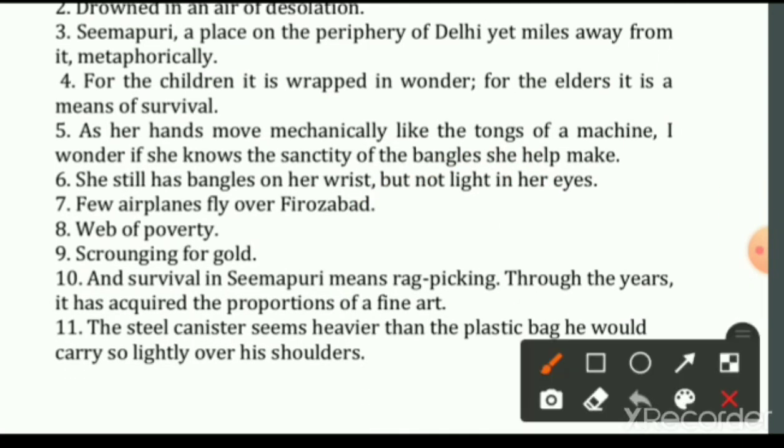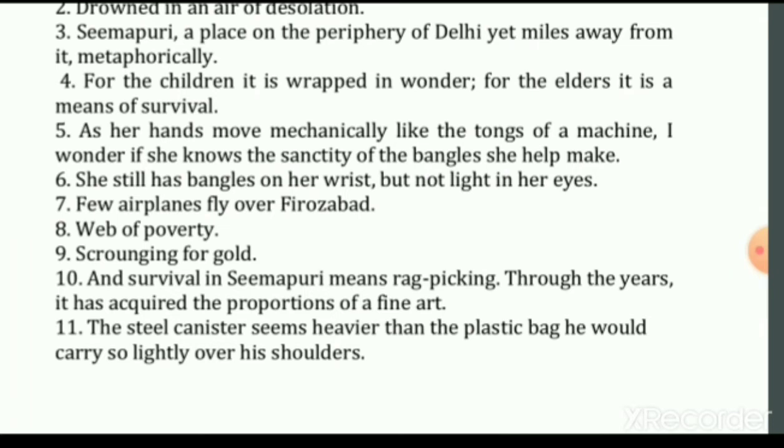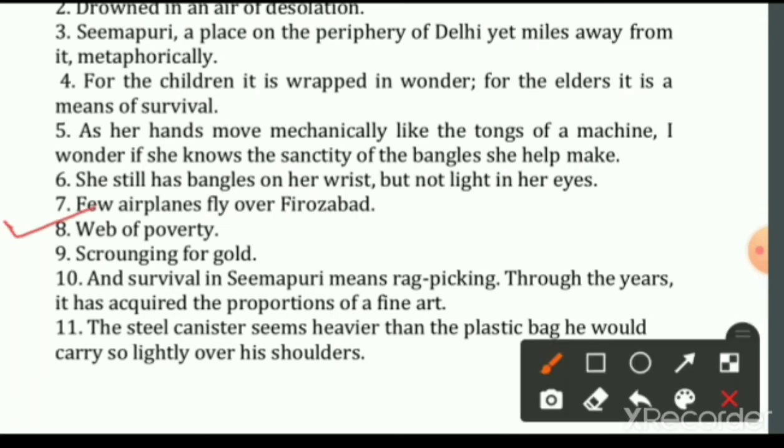Next, few aeroplanes fly over Firozabad. Dear students, here the author has used the literary device alliteration. Alliteration means when the consonant sound is repeated in two or more close by words. Okay, two or more consecutive words. And here you can see the consonant sound F has been repeated. Okay, so here the author has used alliteration. Next, web of poverty. The poverty has been compared directly with the web. So here the author has used metaphor.